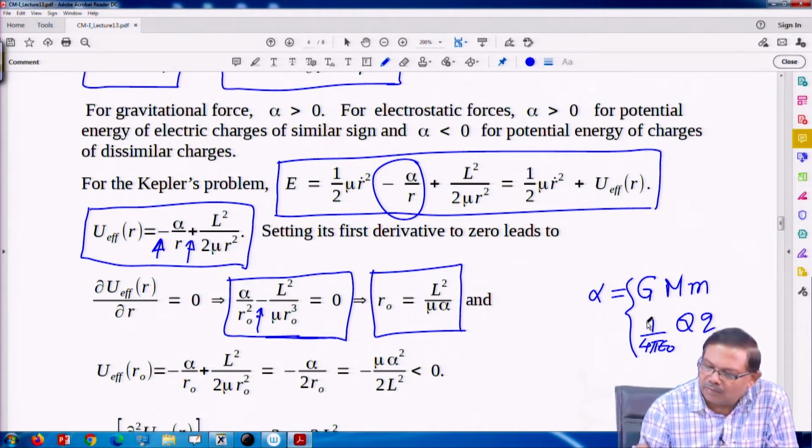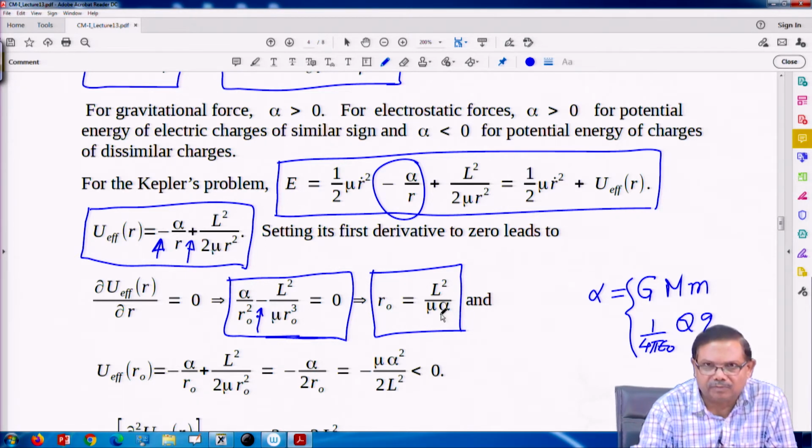So this alpha could be either of these, and since the sign is already taken negative, in both cases it is an attractive force. This is the distance from the origin where this potential has an extremum. It may be a minimum, it may be a maximum.